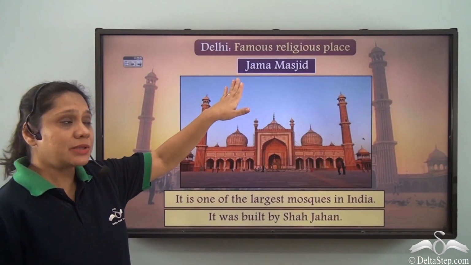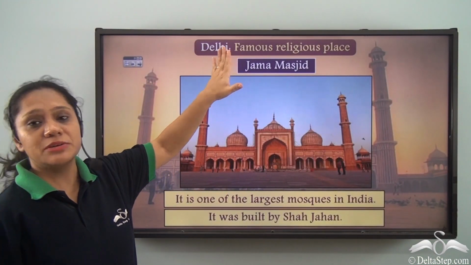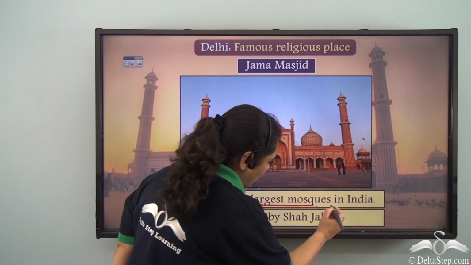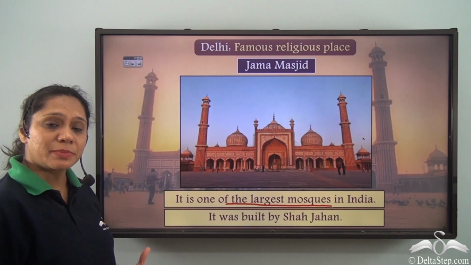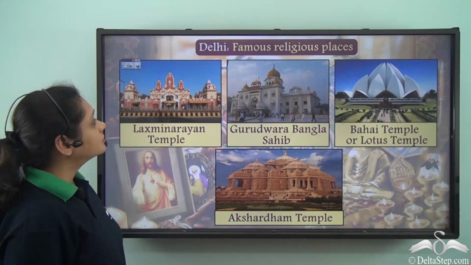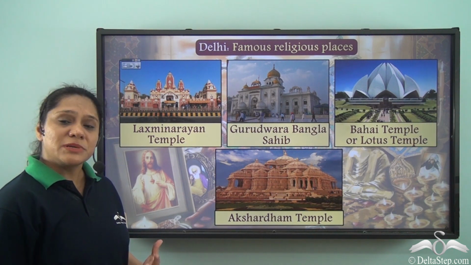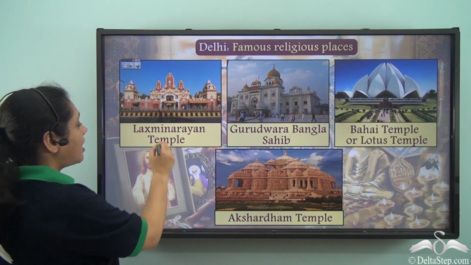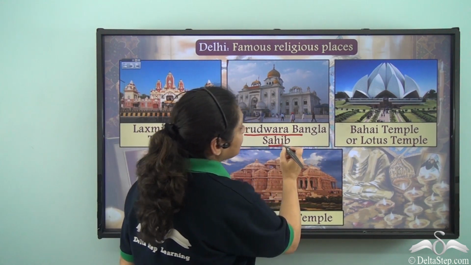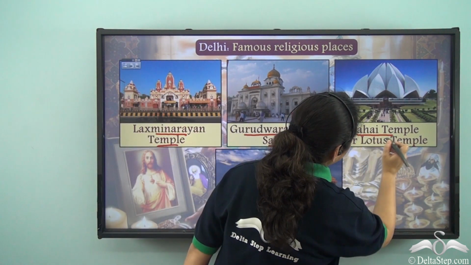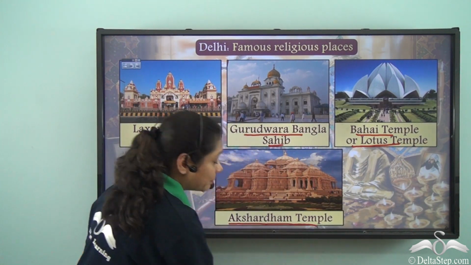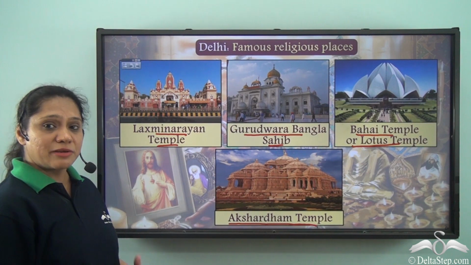The Jama Masjid is a very famous religious place in Delhi. It is one of the largest mosques in India and it was built by Shah Jahan. Other famous religious places of the city are the Lakshmi Narayan Temple, the Gurudwara Bangla Sahib and the Baha'i Temple or Lotus Temple. The Akshardham Temple is also very famous.